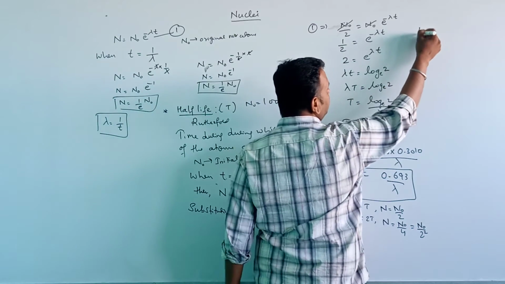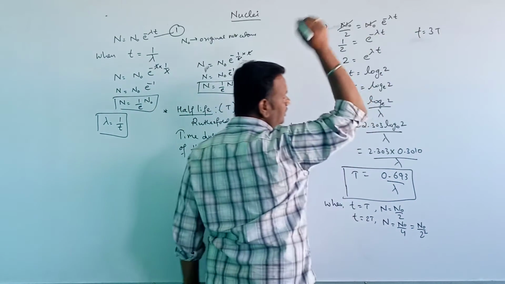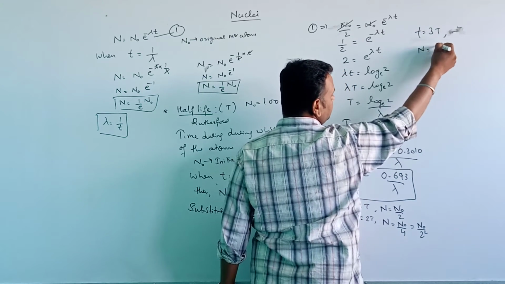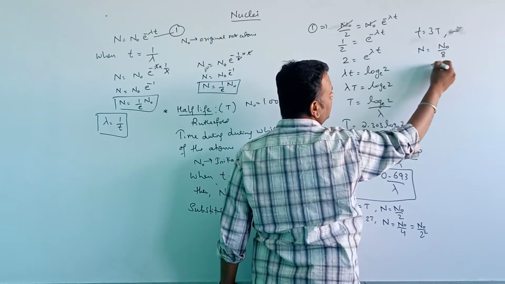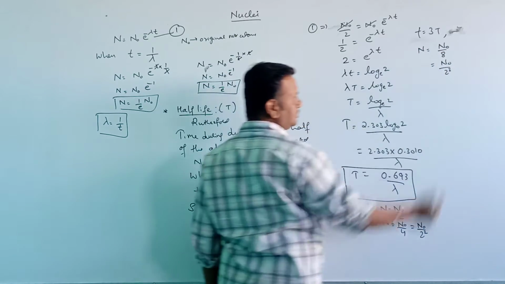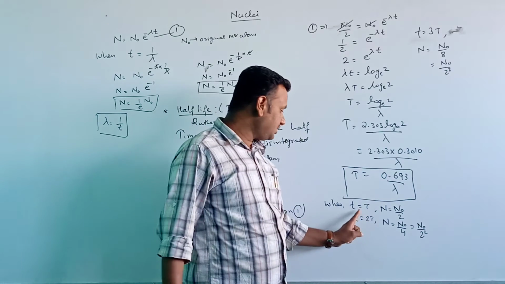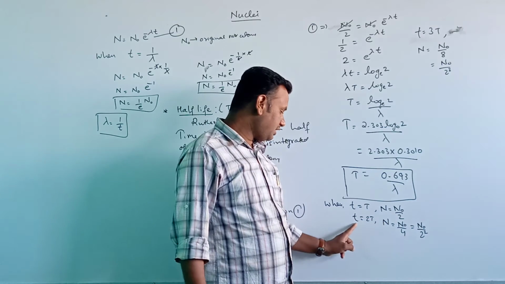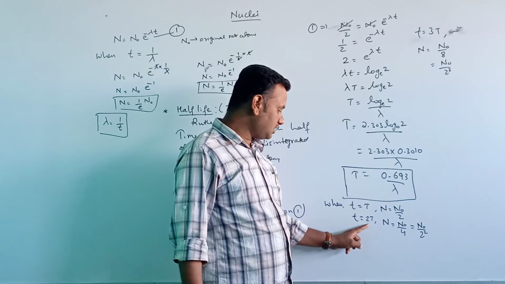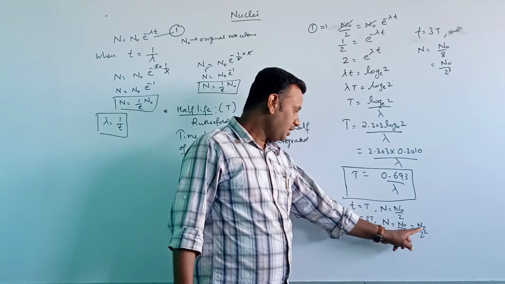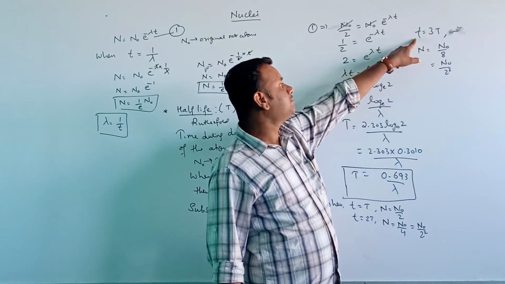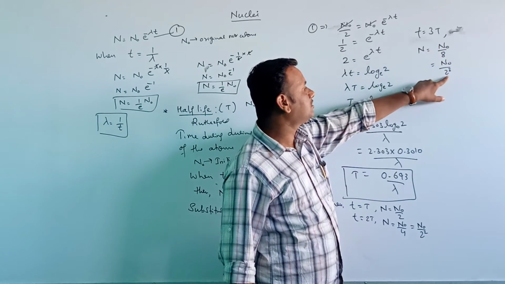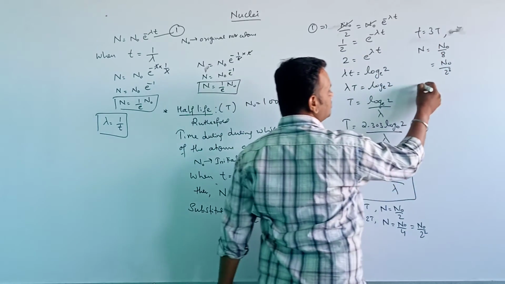If time t is equal to 3T, then the number of atoms remaining is N equal to N0 divided by 8, that means N0 divided by 2 to the power of 3. When the time period is equal to twice the half-life, N0 divided by 2 squared. When it is thrice the half-life, N0 divided by 2 cubed, and so on.